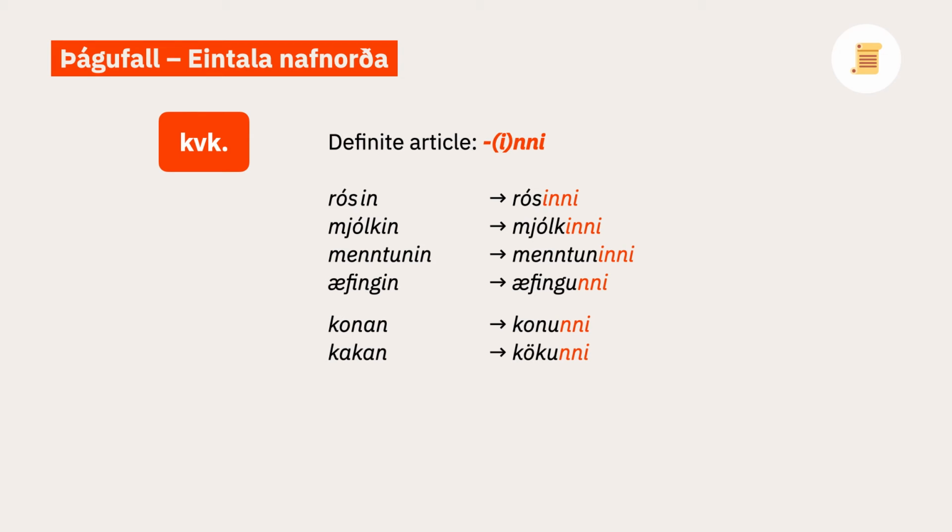The feminine singular definite article is different from its accusative counterpart, however, so it's -inni and not -ina. So rósinni, mjólkinni, mentuninni, æfingunni, konunni, kökunni.